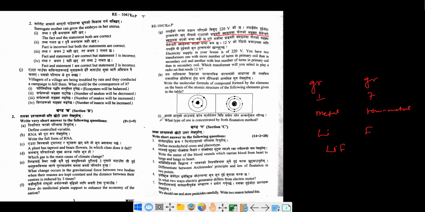So what type of ore is concentrated by the froth flotation method? Simply, there are some techniques for particular kinds of ore. We have to choose the special process for processing. So for froth flotation, we simply use those ores which contain sulfur as an impurity. Sulfide impurity हुने ओरहरूलाई हामी froth flotation गर्छौँ, भने अरू magnetic particle only, magnetic separation and other techniques are there. So this is the discussion for now.